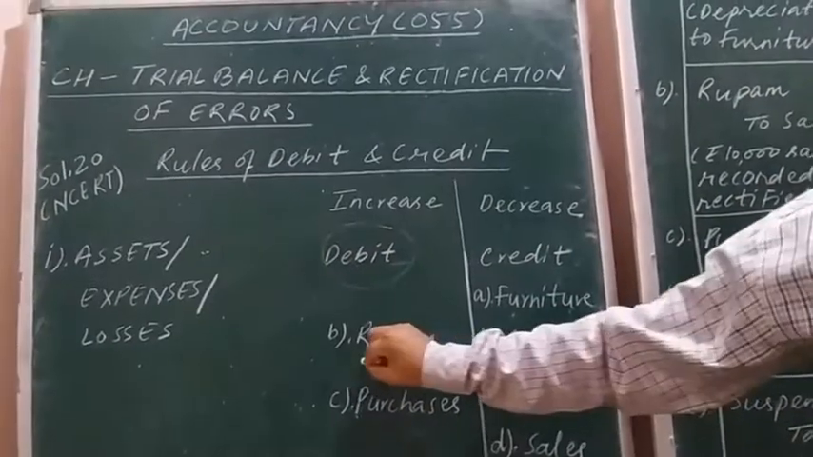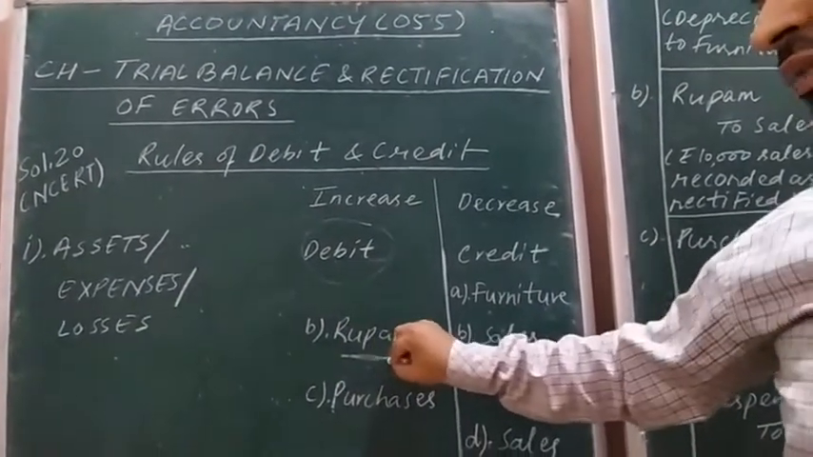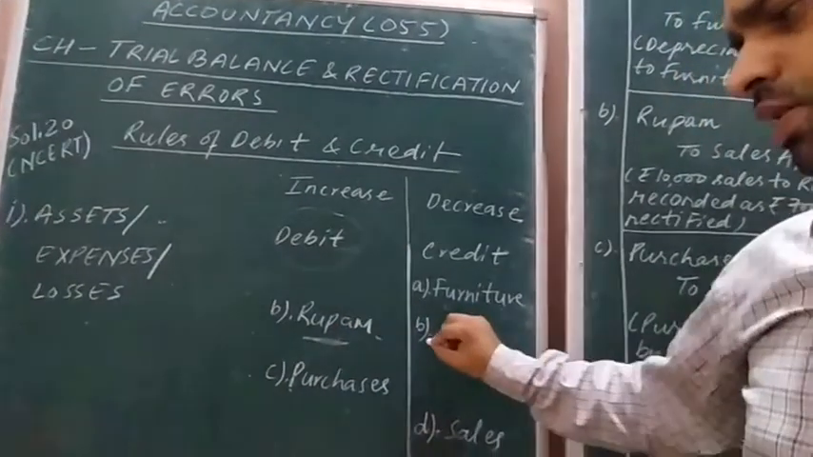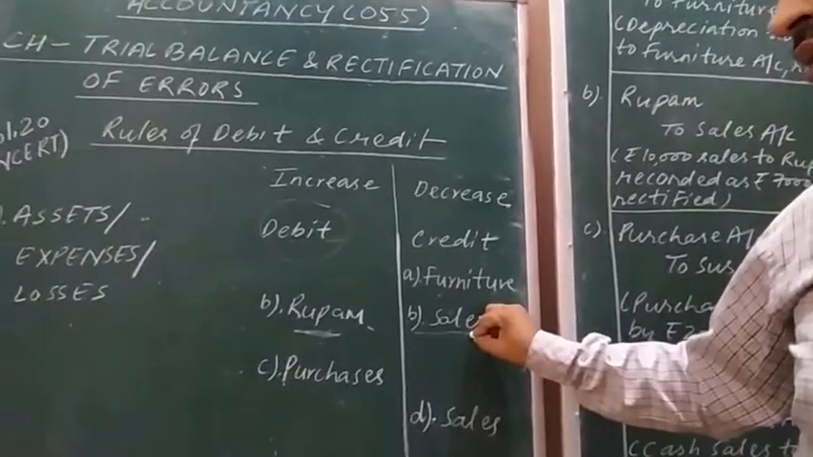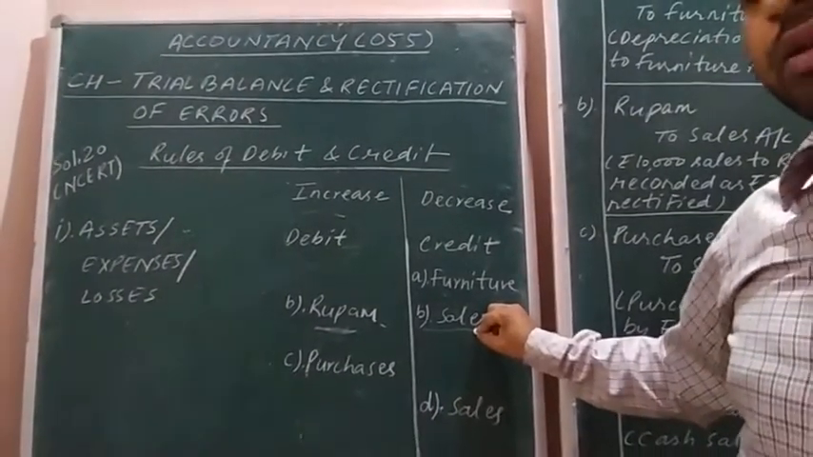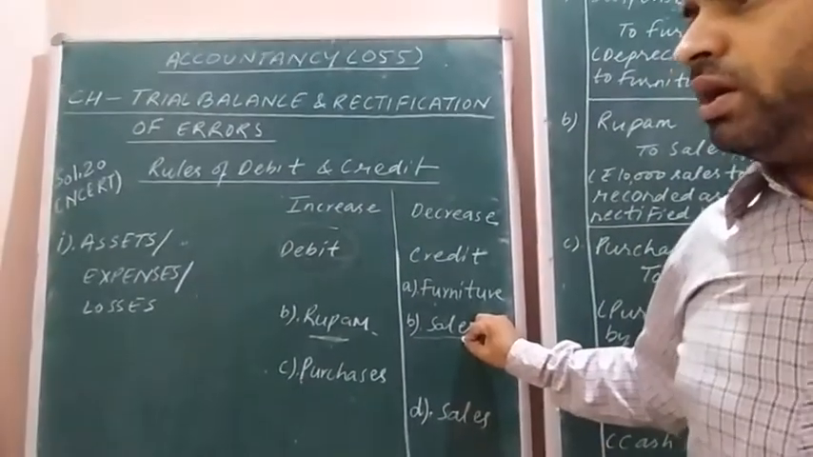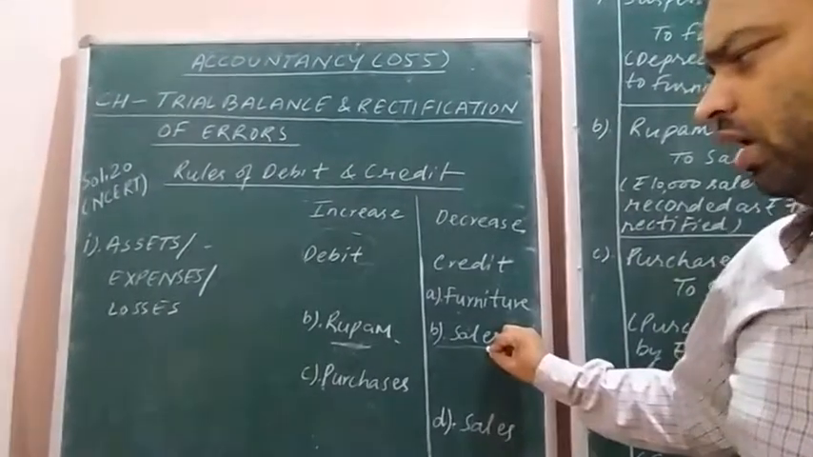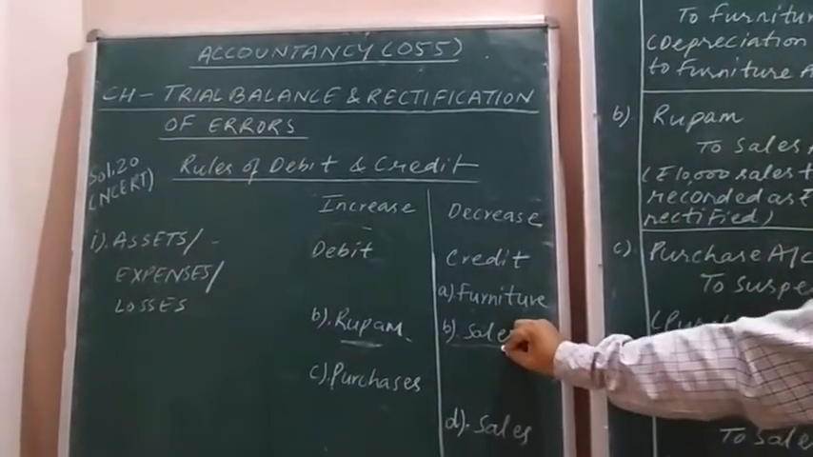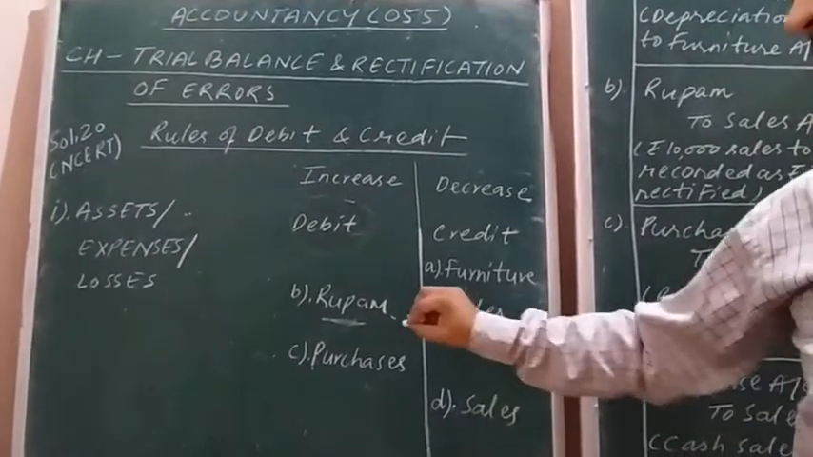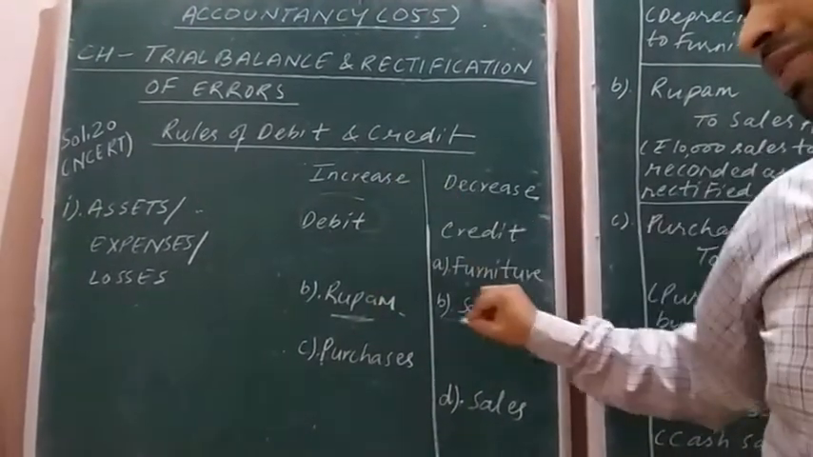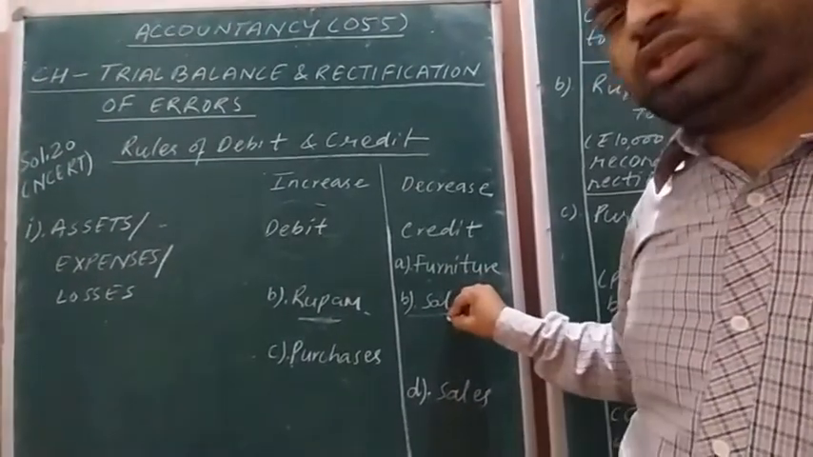So Anupam, to whom the goods were sold, will be shown on the debit side, and sales, showing the decrease in the value of goods, will be shown on the credit side, because goods being an asset are decreasing, and the decrease in an asset is shown on the credit side. So here the journal entry to be passed is Anupam debit to sales account. This is the case of undercasting.